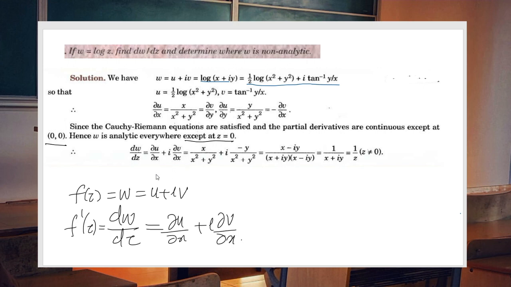So already we have dou u by dou x and dou v by dou x in our hand. Just substitute and simplify. After simplification, you will get your derivative is equal to 1 by z. So we know that the derivative of log x is 1 by x, and the derivative of log z is 1 by z. And note that z not equal to 0.